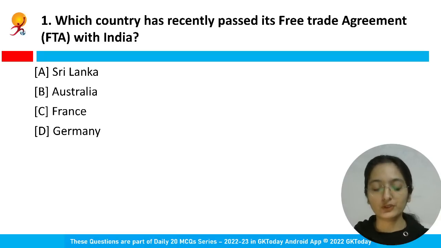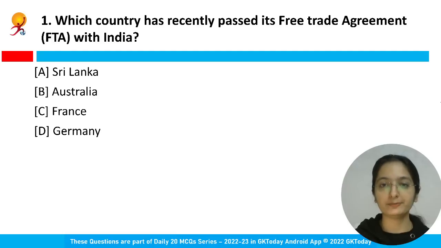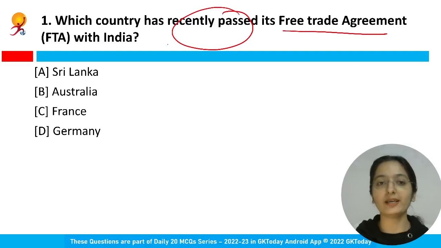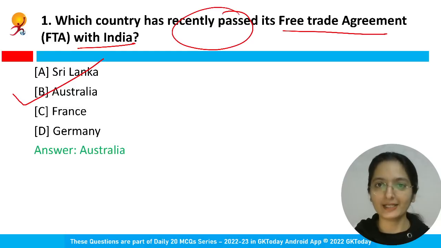And the very first question is about a free trade agreement. The question is asking which country has recently passed its free trade agreement with India. There are four options, four countries. That is Australia. Option B is the correct answer.